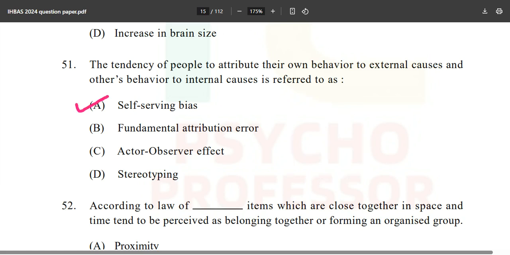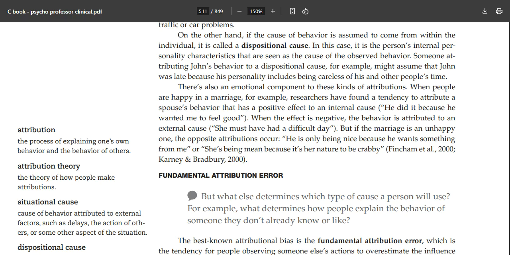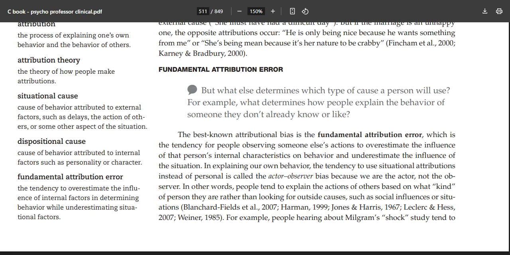Now, is it a self-serving bias? No. Fundamental attribution error? No. Stereotyping? No. It is called the actor-observer effect. If you go into the C book, to read more about this, you will find attribution, the process of explaining one's behavior, and as you come down, you will find this thing. That is why I am telling you this becomes very important. Actor-observer bias: in explaining our own behavior, the tendency to use situational attributions instead of personal ones is called the actor-observer bias, and that is the same question that came in IHBAS 2024.